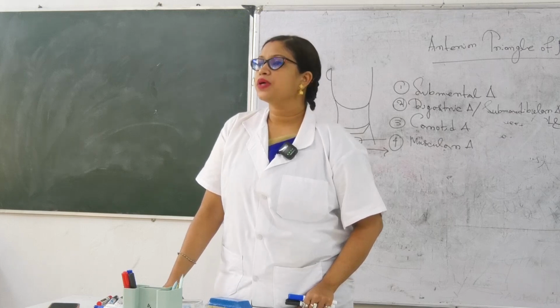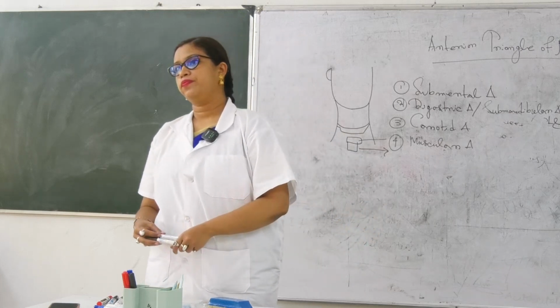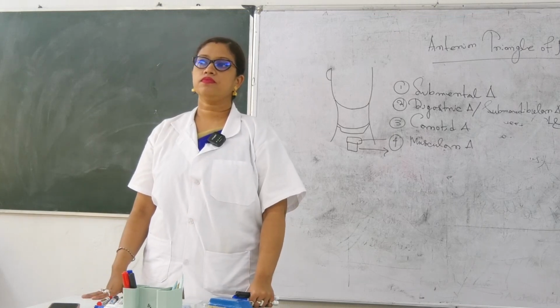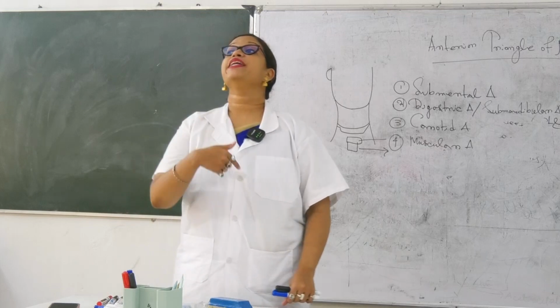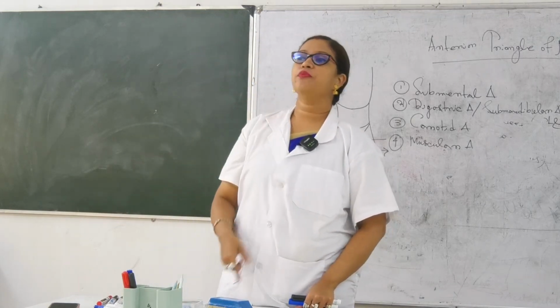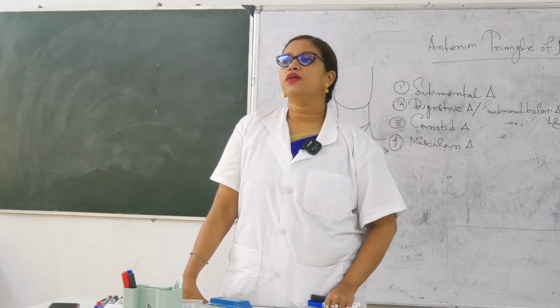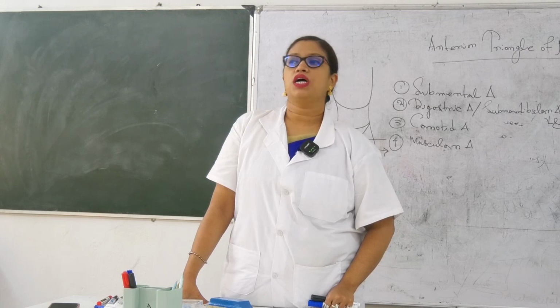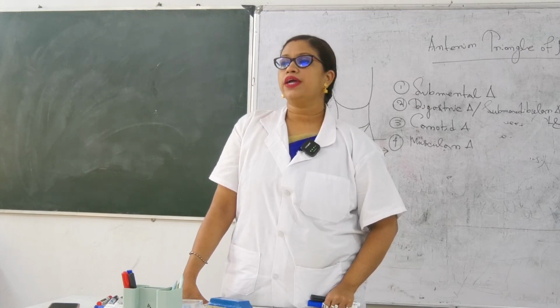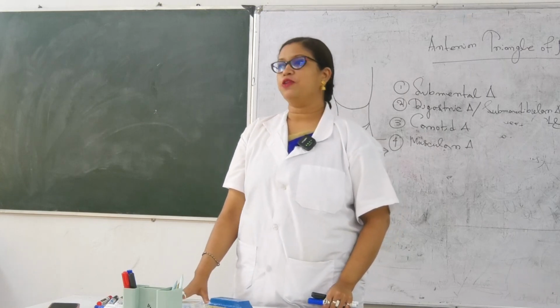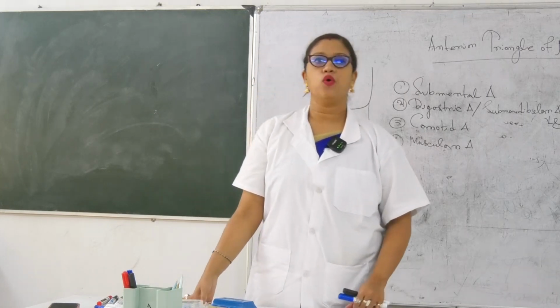The boundary is formed by, tell me, what will the boundaries of the muscular triangle be? One is the anterior midline of the neck, don't forget, and another is the medial border of sternocleidomastoid. Now tell me the base. Who forms the base? The superior belly of omohyoid. The base is formed by the superior belly of omohyoid.